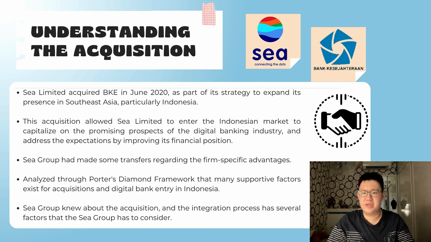So after the acquisition, we can analyze that C Group had made some transfer regarding the firm specific advantage, such as making it more efficient, making a reasonable allocation of resources, and making the risk diversification through the 10 patterns of FSA. Not only that, but we also analyzed through the Porter's Diamond framework that there are many supportive factors for acquisitions and digital bank entry in Indonesia. Last but not least, we have also made the analysis by the CAGE Distance framework. In this analysis, C Group knew that the acquisition and the integration process have several factors that C Group has to consider. Not all of them are bad, but some of the factors C Group needs to worry about.